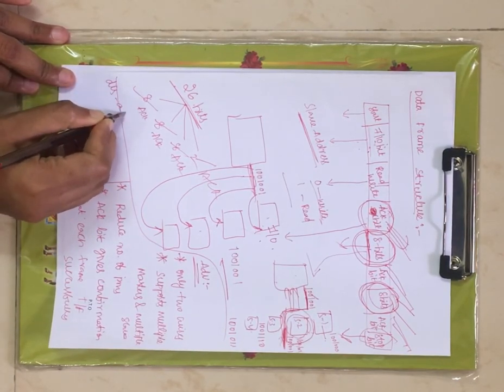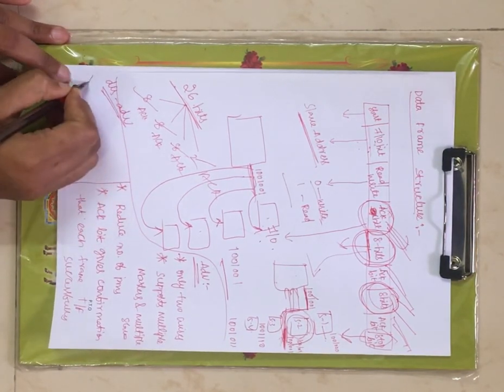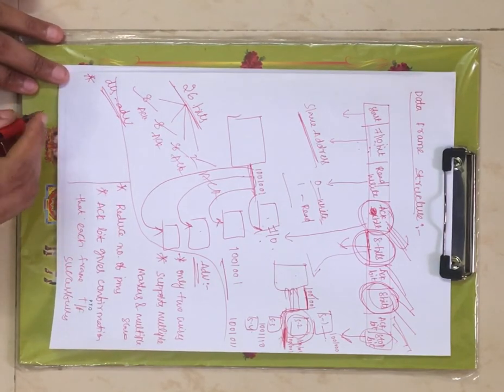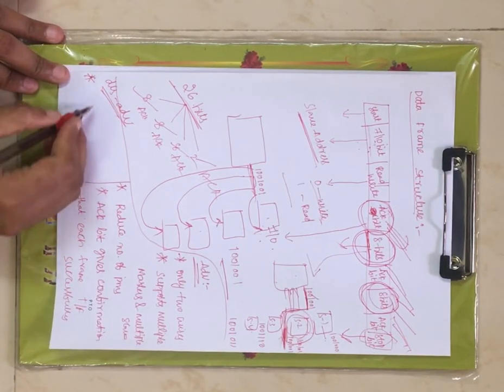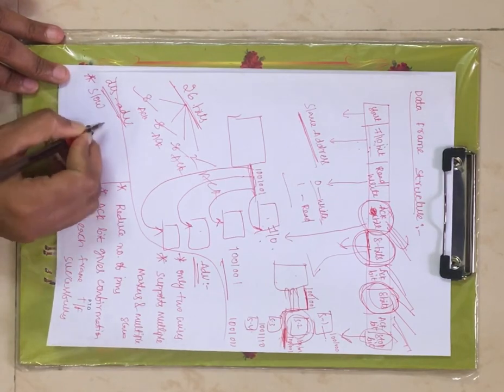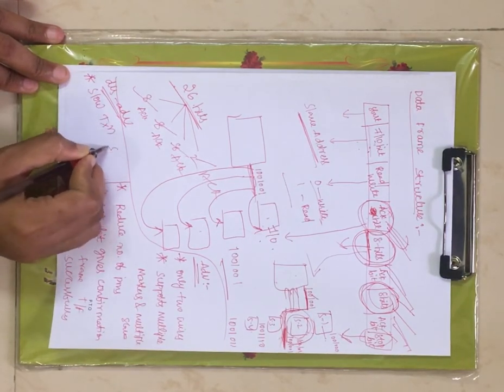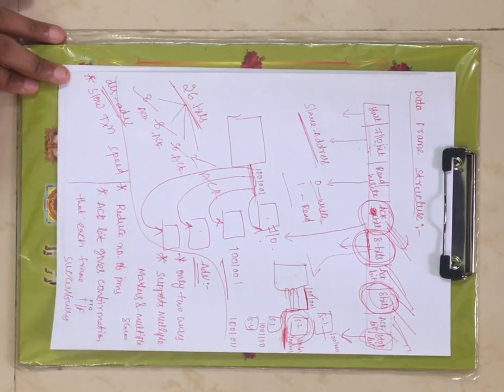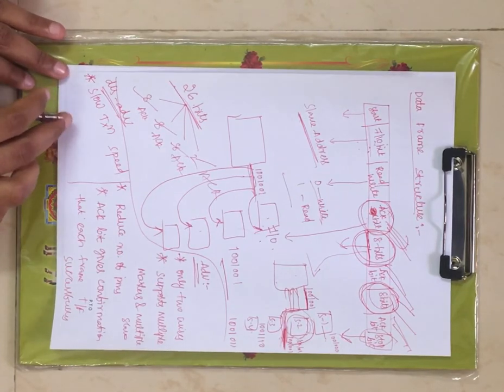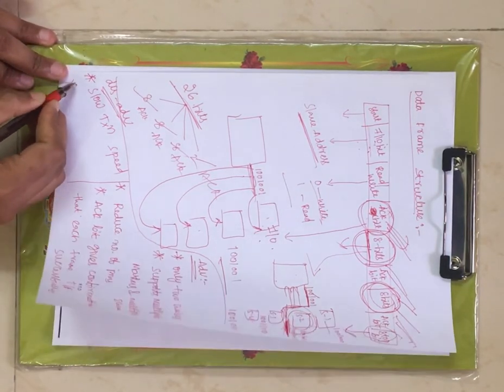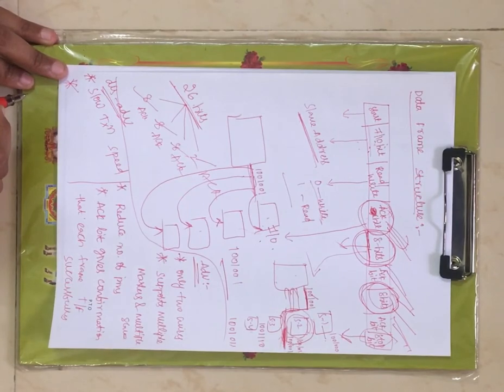Now coming to the disadvantages of I2C protocol, right? Slow transmission speed, which is one main disadvantage of I2C protocol. The transmission speed is very slow, right?